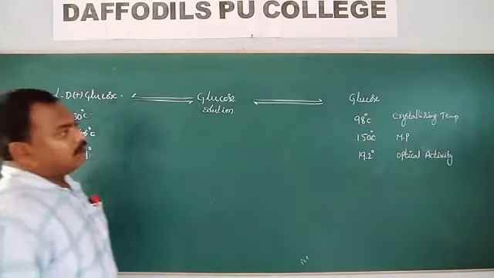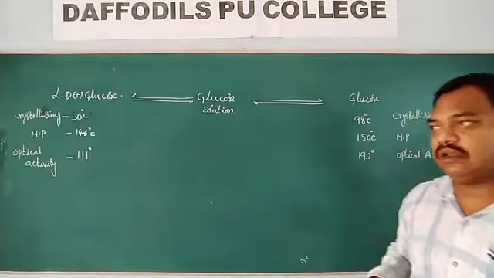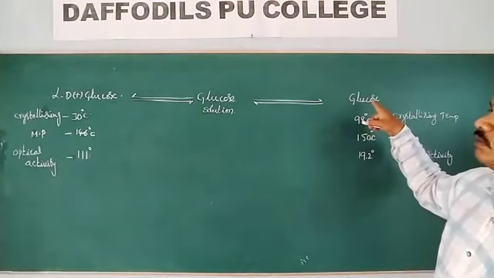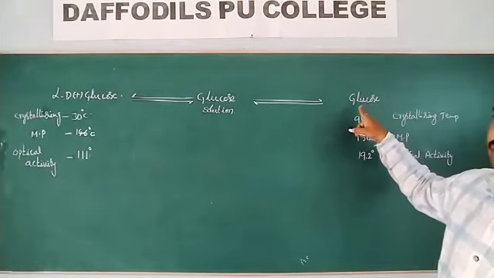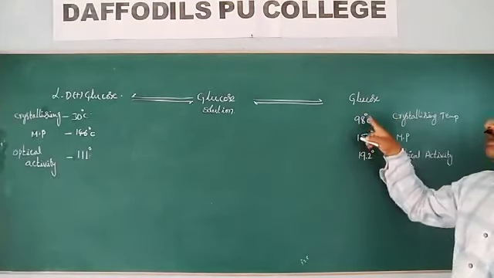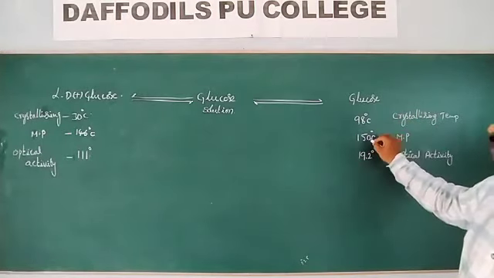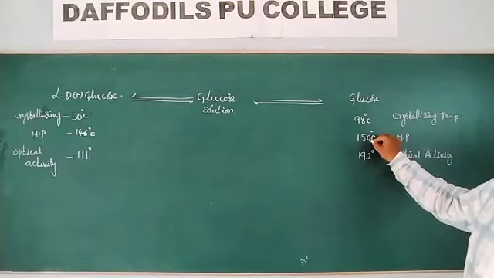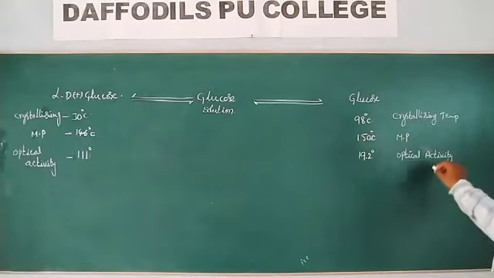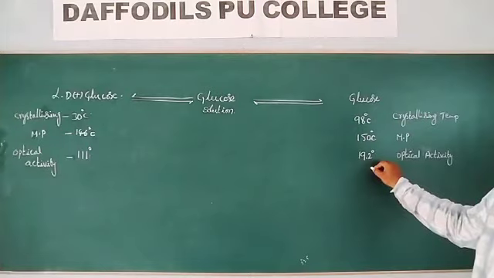From the same glucose solution, I crystallize glucose again at 98 degrees centigrade. The melting point of these crystals is 150 degrees and the optical activity is 19.2.